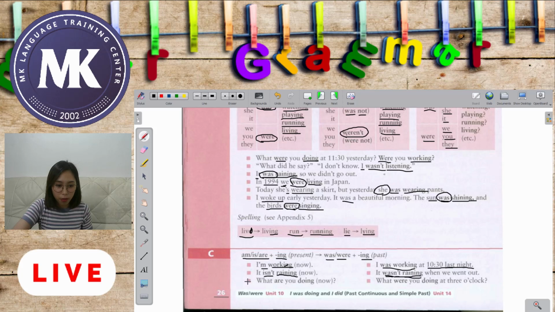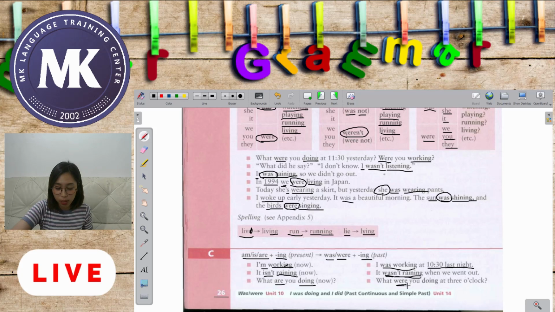Okay, and let's have here the last one. What are you doing now? Or what are you doing? That means it's happening now. Okay, your be verb are, because we have your subject you, and your verb doing plus ing. But here, if we are going to use the past continuous, what were?